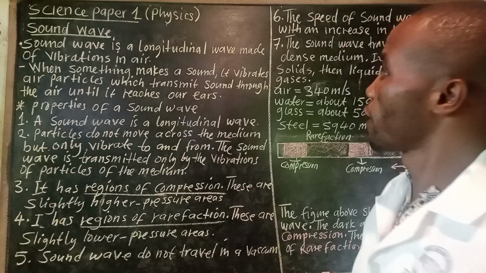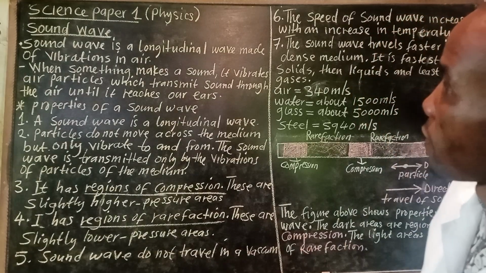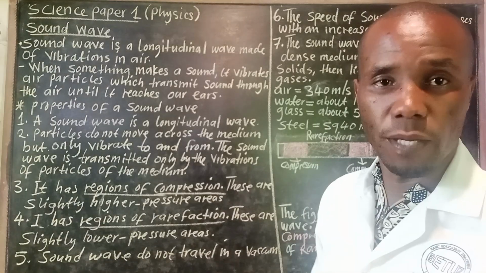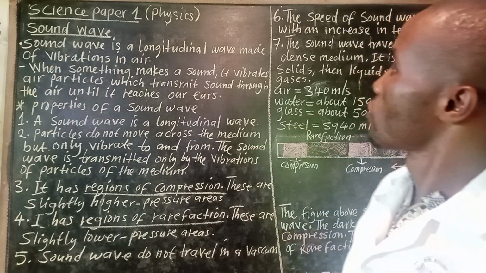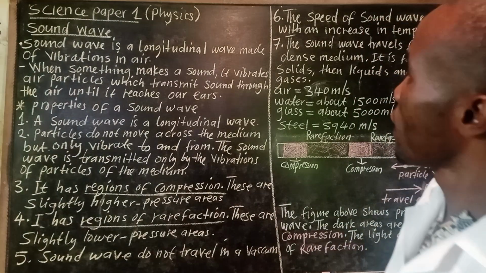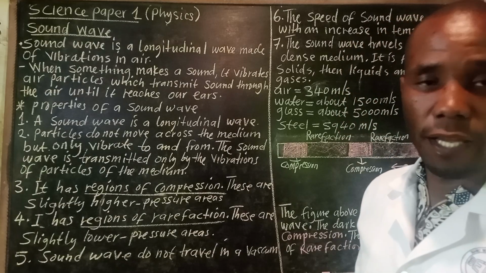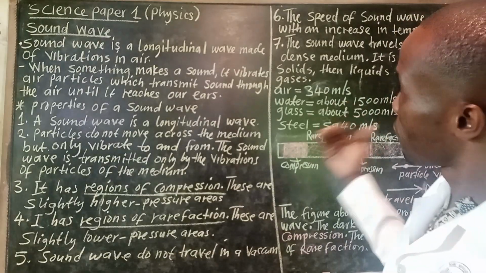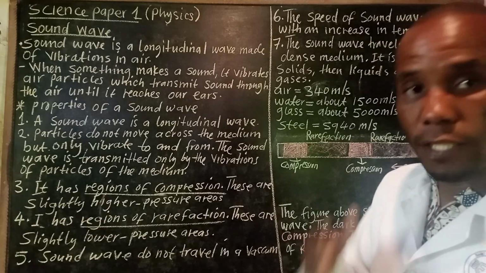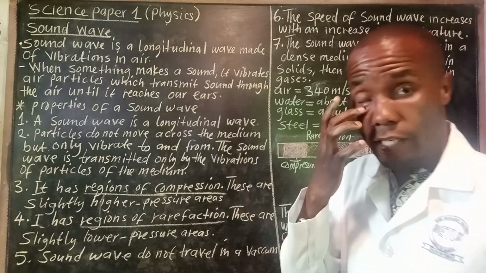Before we go any further, we would like to understand the main topic. Sound wave is a longitudinal wave made of vibrations in air. So, sound wave is made up of what? Vibration.